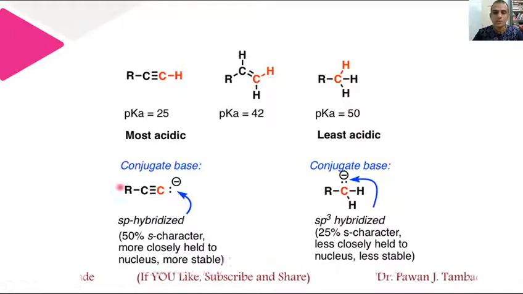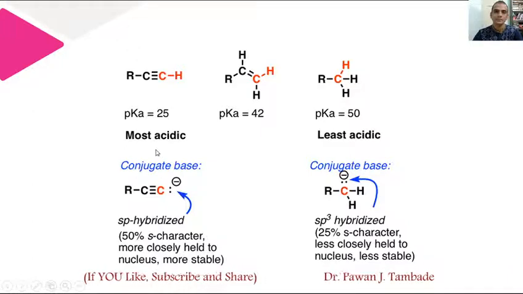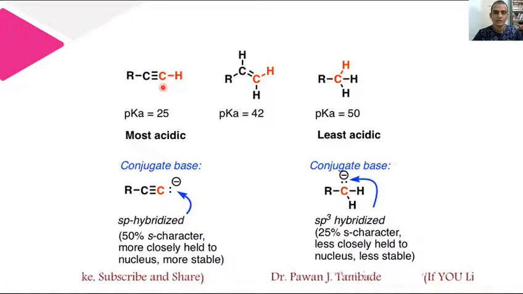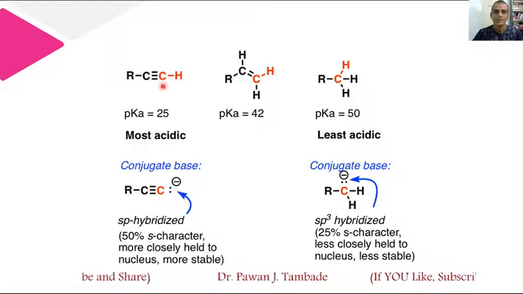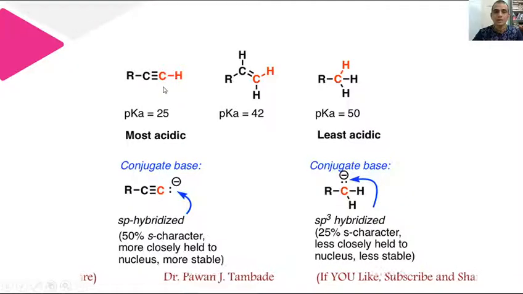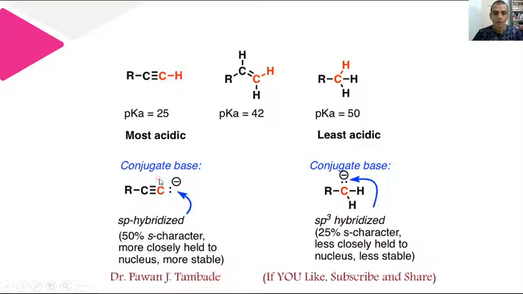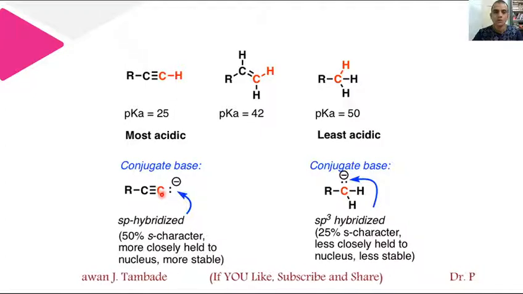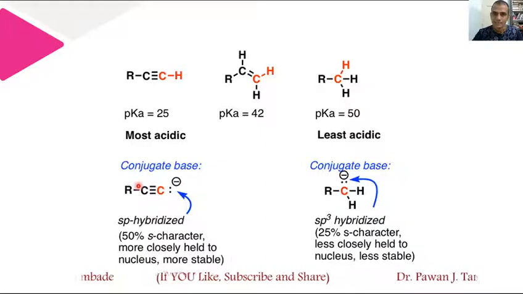If you look at these two conjugate bases, then you can come to know that in case of alkyne, this carbon atom over which the hydrogen is present, which is to be removed, is in sp state of hybridization, and because of that percentage s character is more, that is the electrons which are residing on this carbon atom are more close to the nucleus, and thus this negative charge is comparatively stabilized.